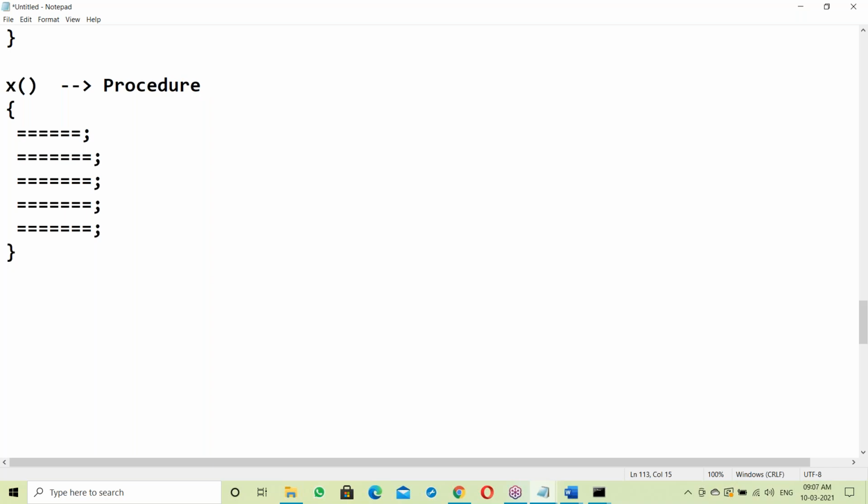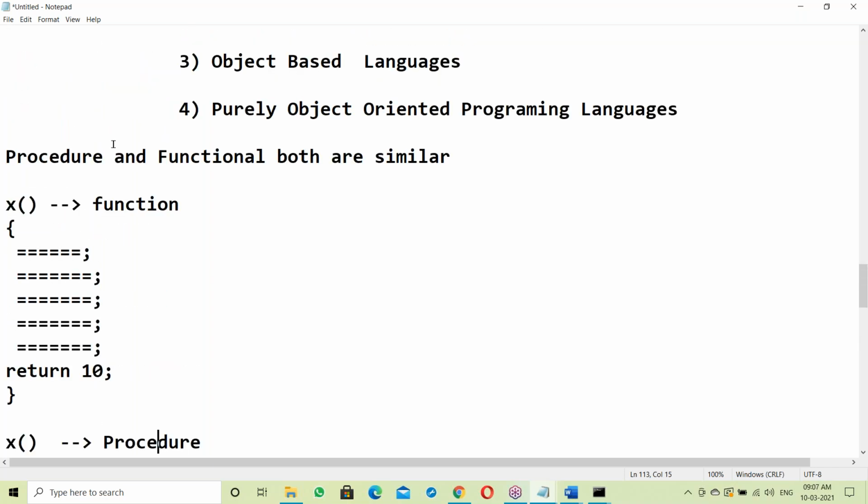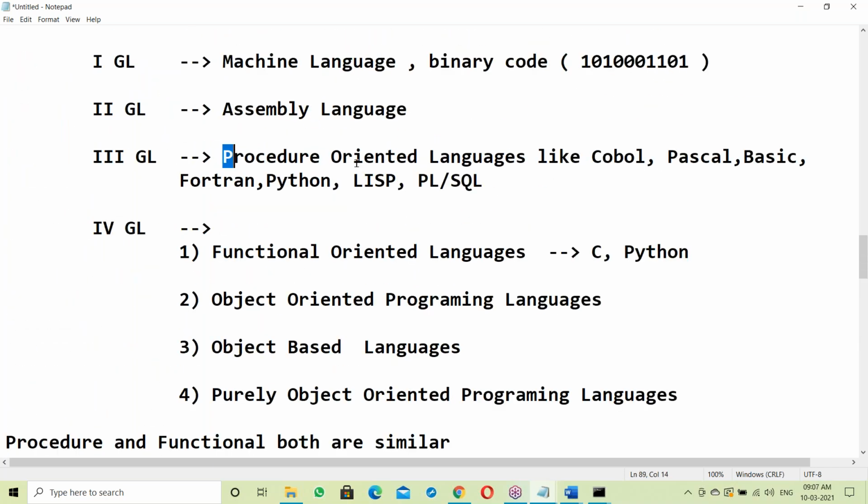There is no concept of return value in procedures here. Okay, so procedure and function both are similar. The difference is that a function returns a value, while a procedure does not return a value. Yes, in Python we can write both procedures and functions.